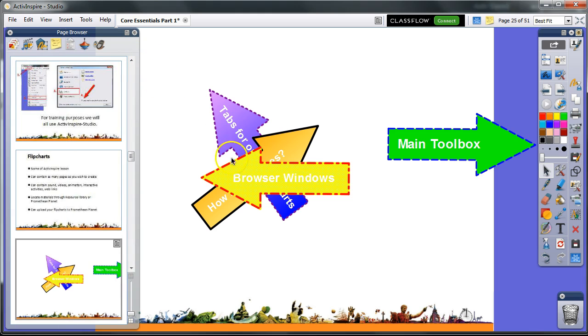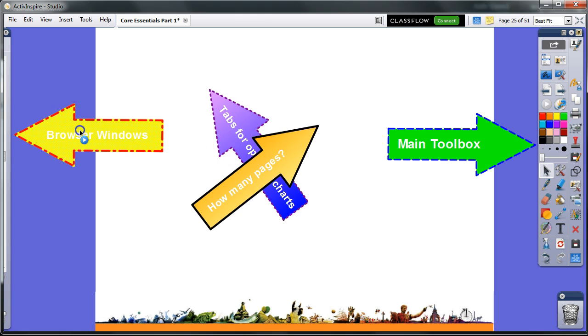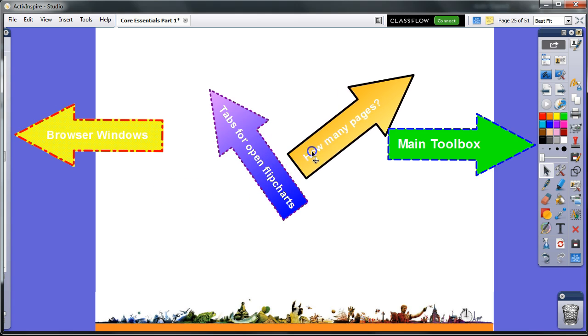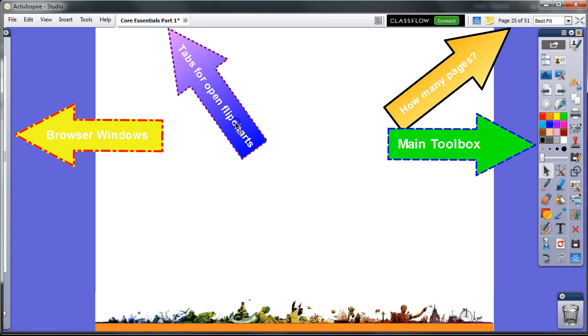The browser windows are located on the left. How many pages are in your flip chart is located in the top right corner. And tabs open for your flip charts are located at the top. So how well did you do?